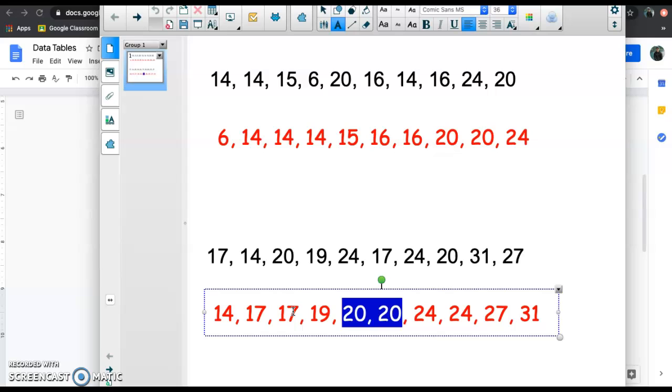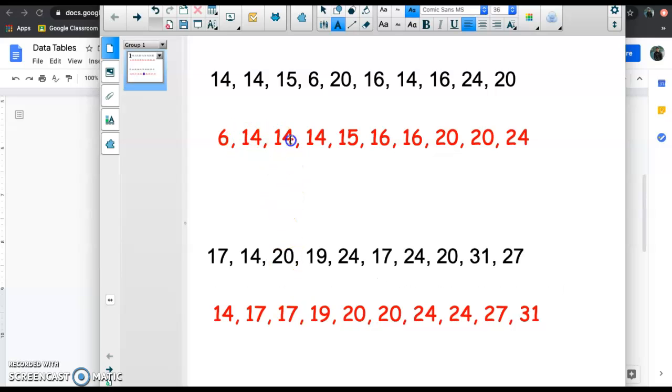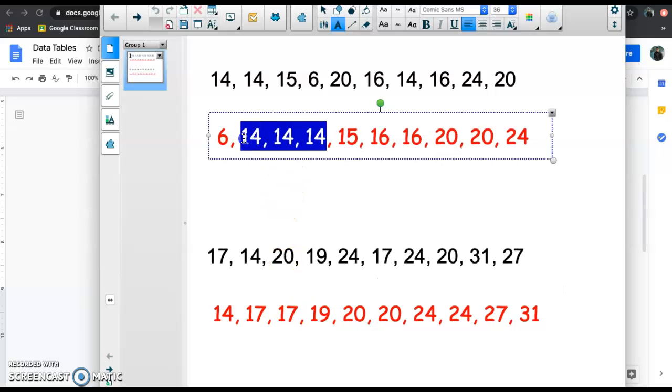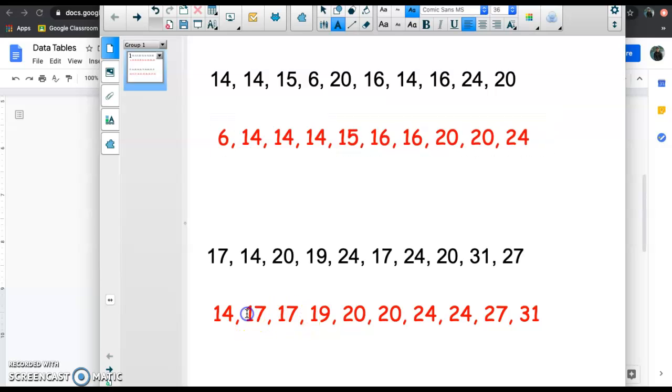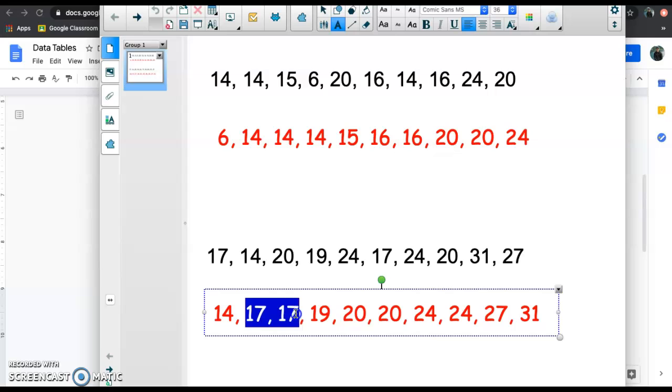Mode is the most commonly used one. So in this one, I see 3 14s. And in this one, I see there's 2. In this one, I got 17s, 2 of those, and I've got 2 20s. Oh, look at this, and I got 2 24s. So my mode down here would be 17, 20, and 24.